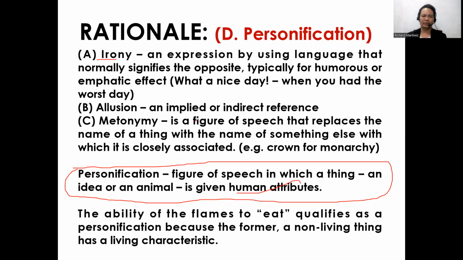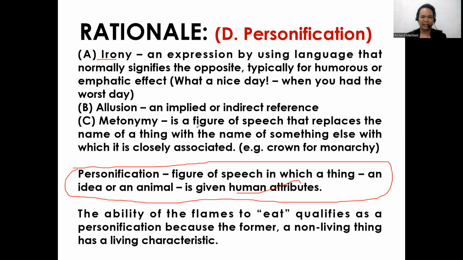And for option letter C, metonymy is a figure of speech that replaces the name of a thing with the name of something else with which it is closely associated. Example: crown for monarchy.